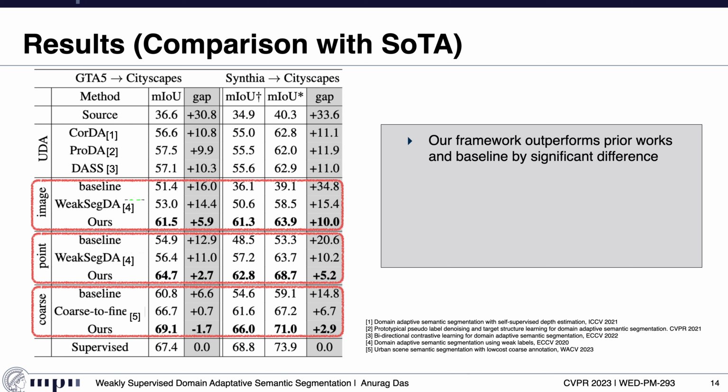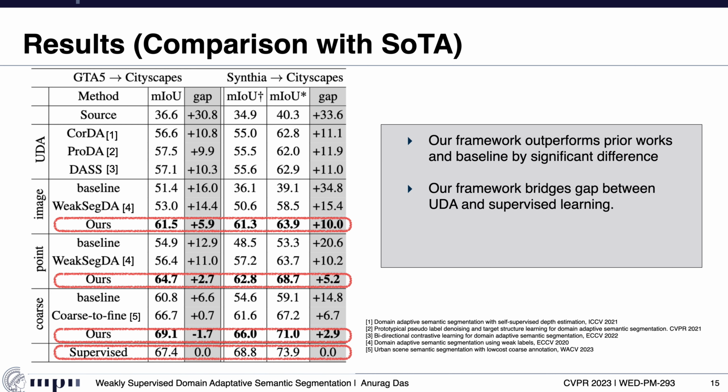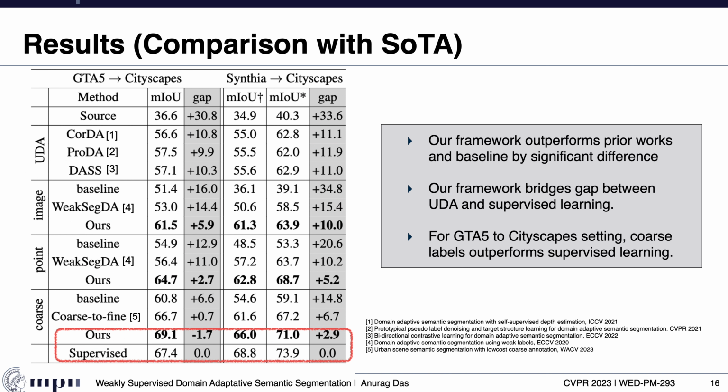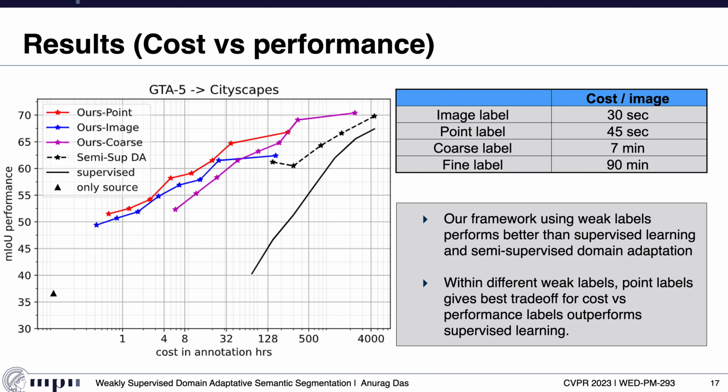First, we observe that our framework outperforms prior work and baselines by a significant margin. Second, our framework is able to bridge the gap between supervised learning and UDA. And also, notably, coarse annotation even surpasses supervised learning with significantly less budget.